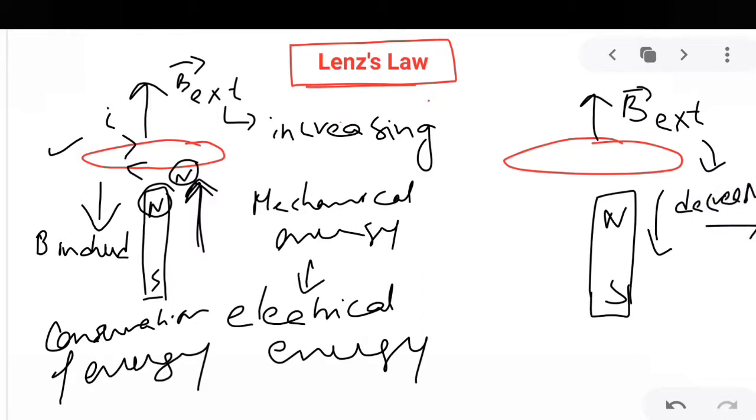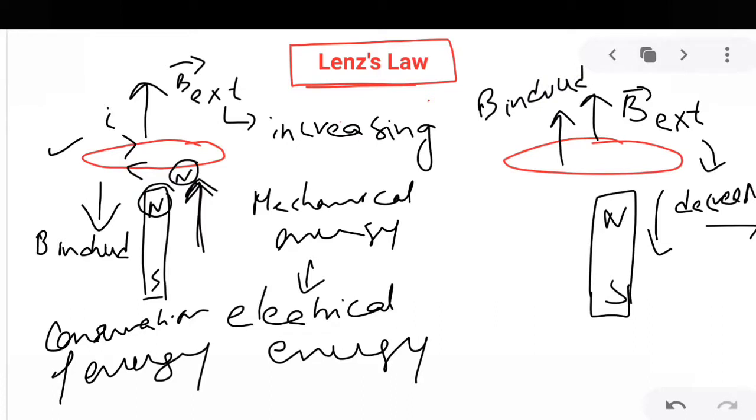Again, Lenz's law says that the direction of induced EMF will be such that it opposes the change in magnetic flux. Since the magnetic flux is decreasing, how to oppose this decrease? By inducing a magnetic field in the upward direction.